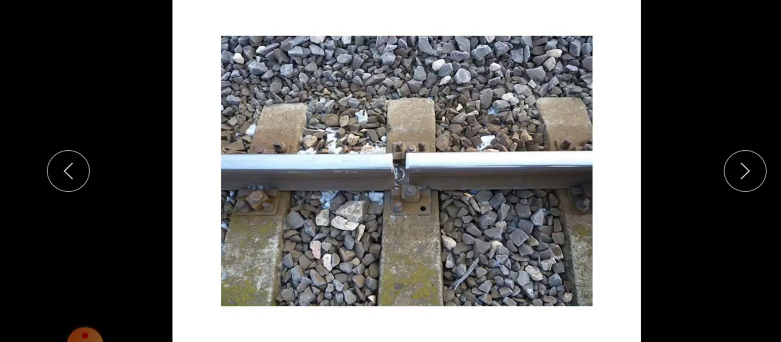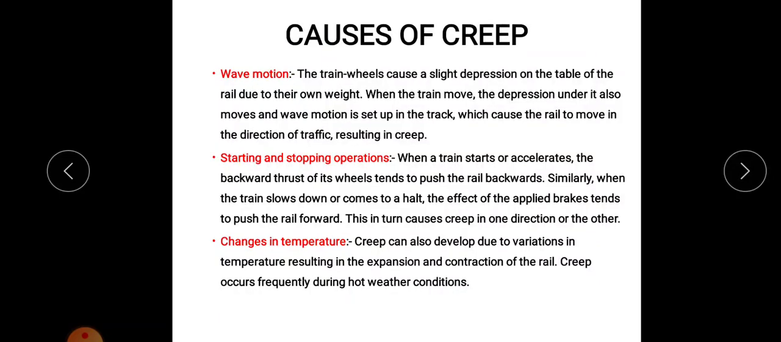This is one of the effects of creep: due to the longitudinal movement of the rail, it gets damaged. Then what are the causes of creep? This phenomenon is explained by using percussion theory, wave theory, etc. Based on this, I have prepared these causes of creep. First one, wave motion. It is based on wave theory.